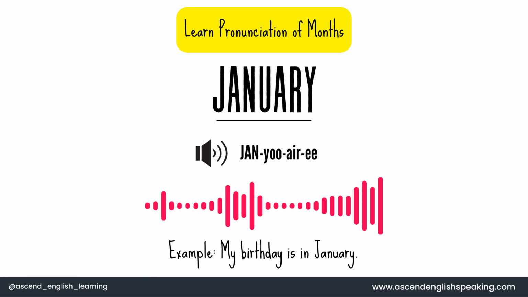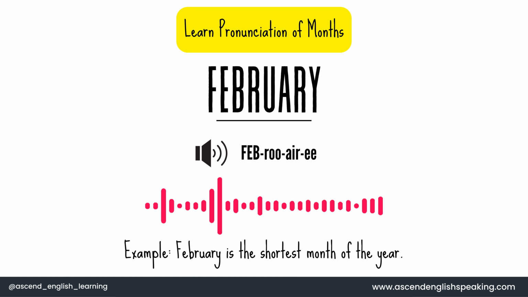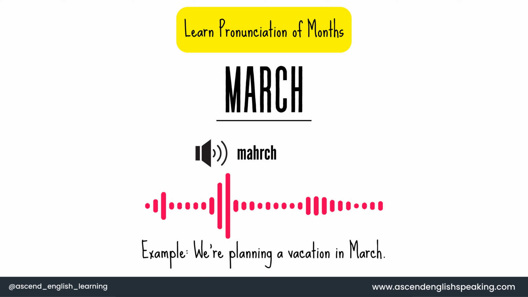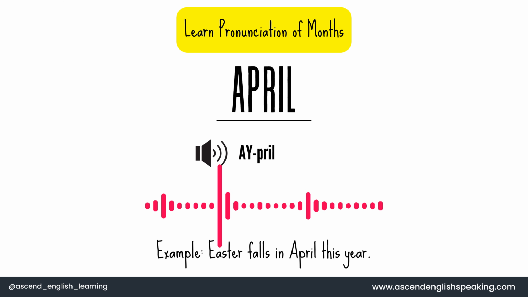January. Example, my birthday is in January. February. Example, February is the shortest month of the year. March. Example, we're planning a vacation in March. April. Example, Easter falls in April this year.